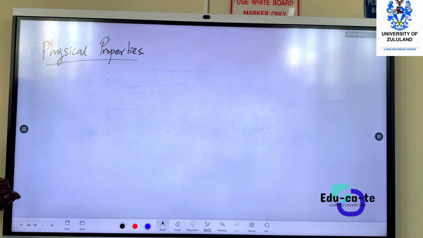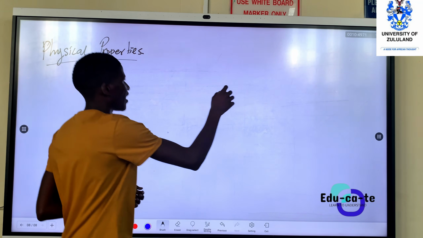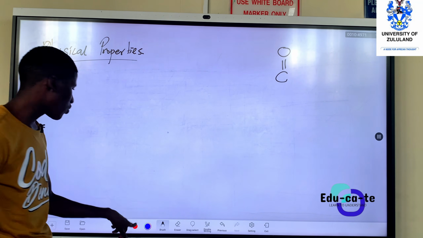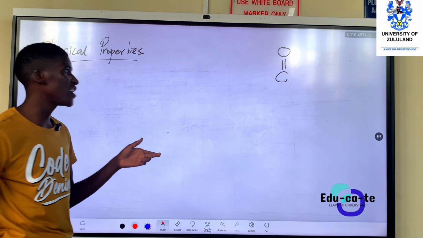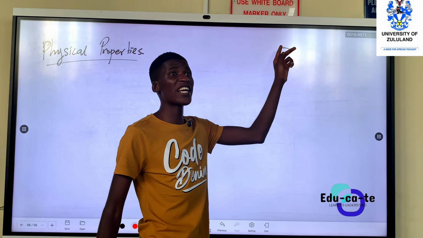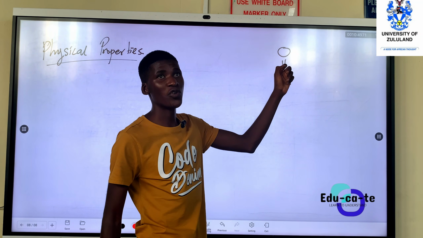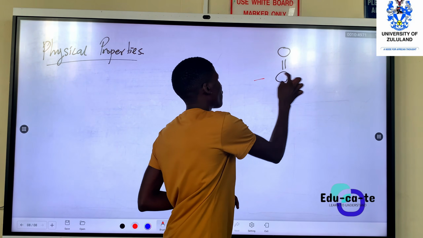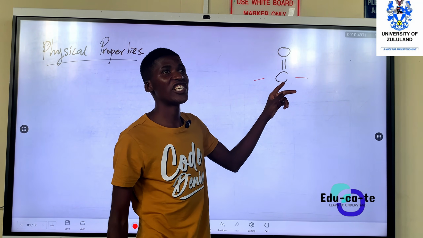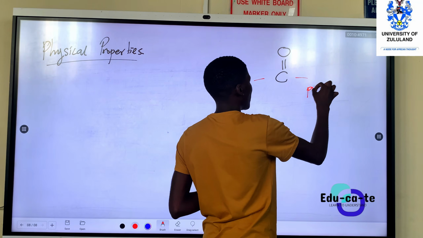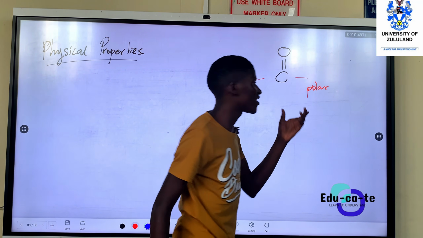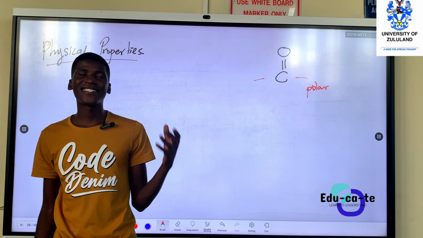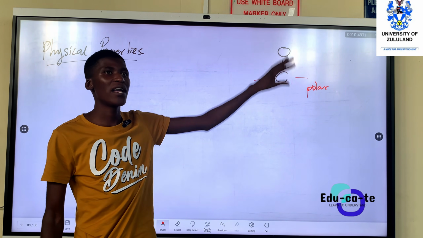All right. So a carbonyl group, I should remember, is a carbon double bond oxygen. It has some polarity. It's a polar group. Why do we say that? It's because oxygen is more electronegative than carbon, so it's always pulling electrons closer to it. Whenever you have a carbonyl group, we say that it's polar. That is why it is responsible for producing dipole forces. It's dipole because it's a polar molecule.